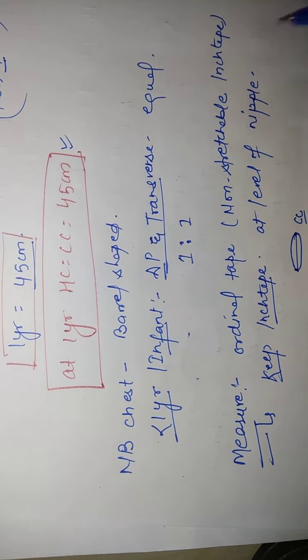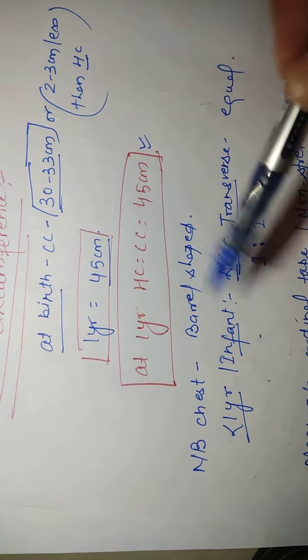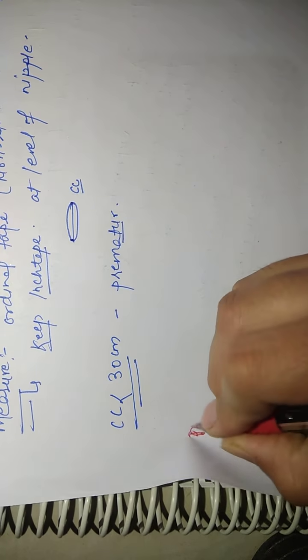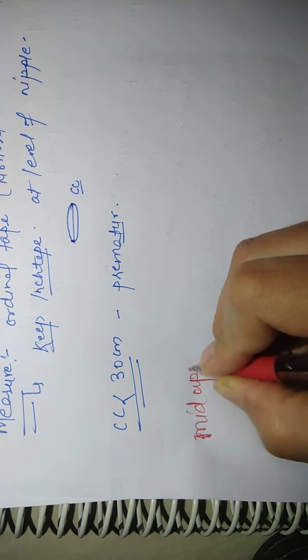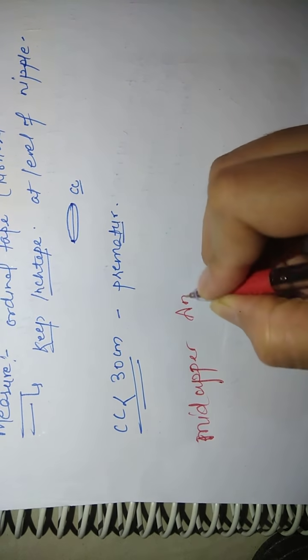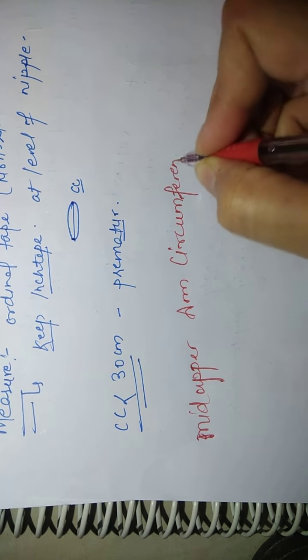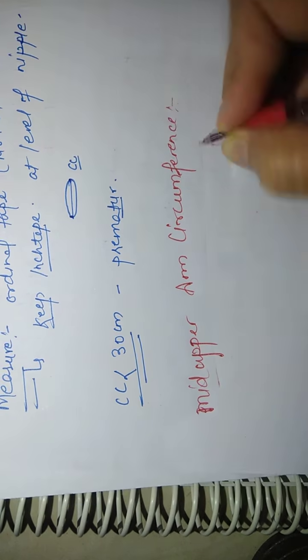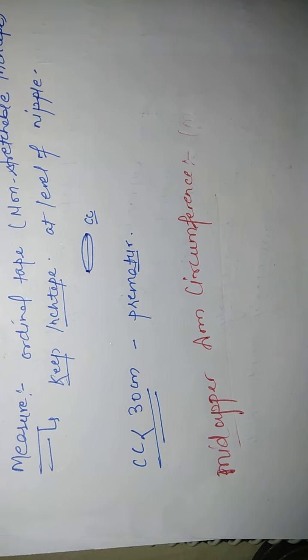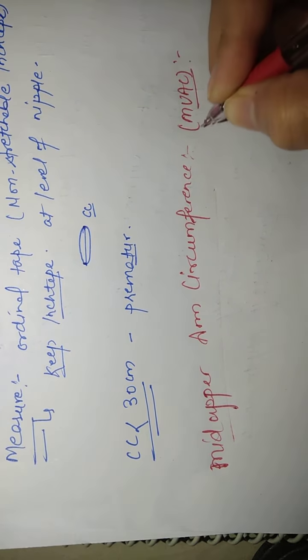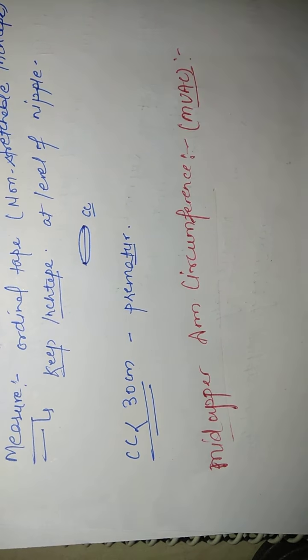So this was related with the chest circumference, how we will measure and what are the normal values of chest circumference. Now we will discuss mid-upper arm circumference. Mid-upper arm circumference is also denoted with MUAC, that is mid-upper arm circumference.